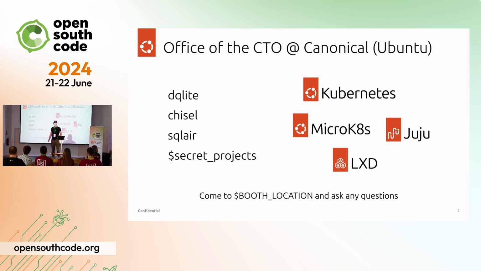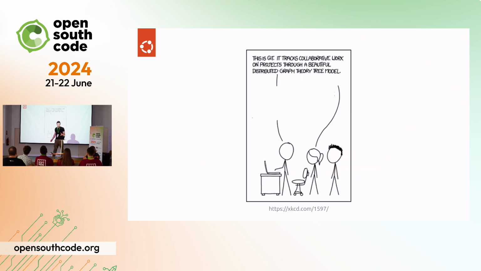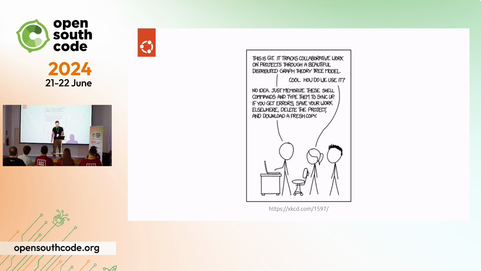So at some point, I just said, OK, I'm going to learn more about it. And I think that this frustration is perfectly summarized in this XKCD comic. Basically, a developer is saying that Git is super cool, right? Because it has a distributed graph theory tree model, a mouthful. And then the other person asks the developer, OK, that's super cool, but how do we actually use it? And the answer is, I have no idea. Just memorize a bunch of commands, just use them, and if you get any errors, just copy your directory back in. And that was my experience, and I think a lot of people also work in this way.